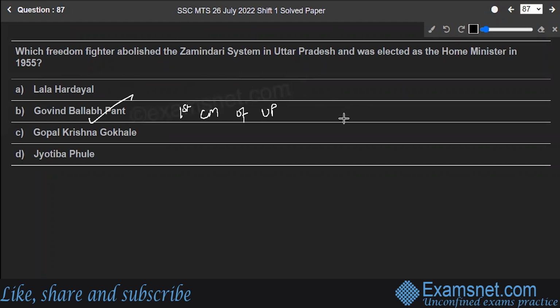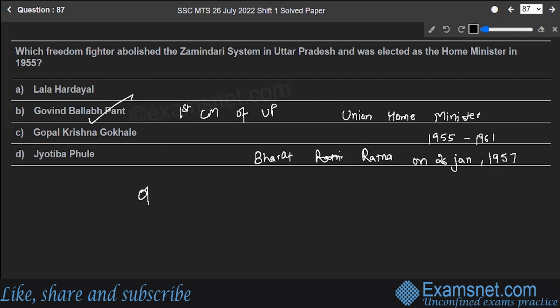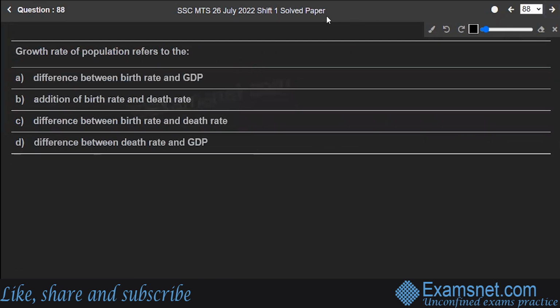He served as Union Home Minister from 1955 to 1961. He received India's highest civilian honor, that is Bharat Ratna, on 26 January 1957. So option B is the correct answer to the question. Hope you're clear with this. Next is question number 88.